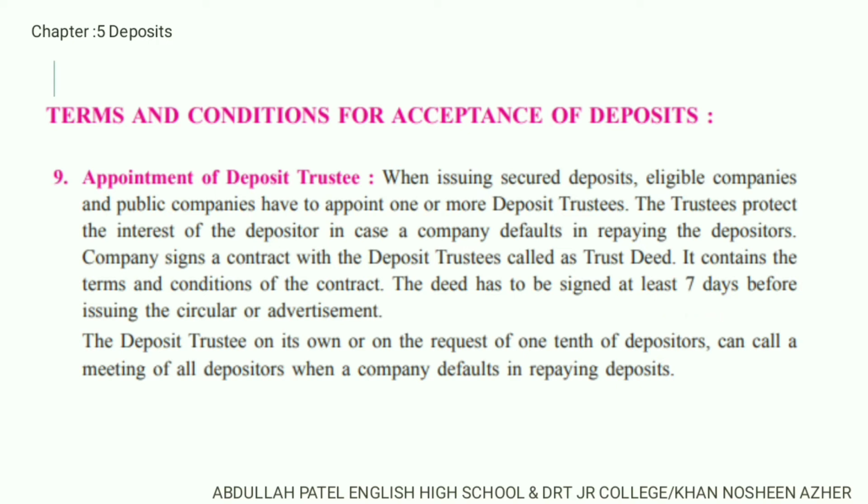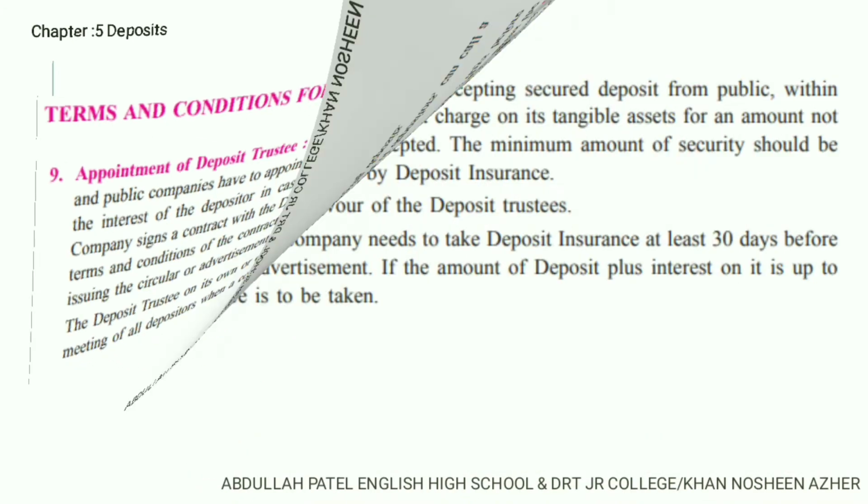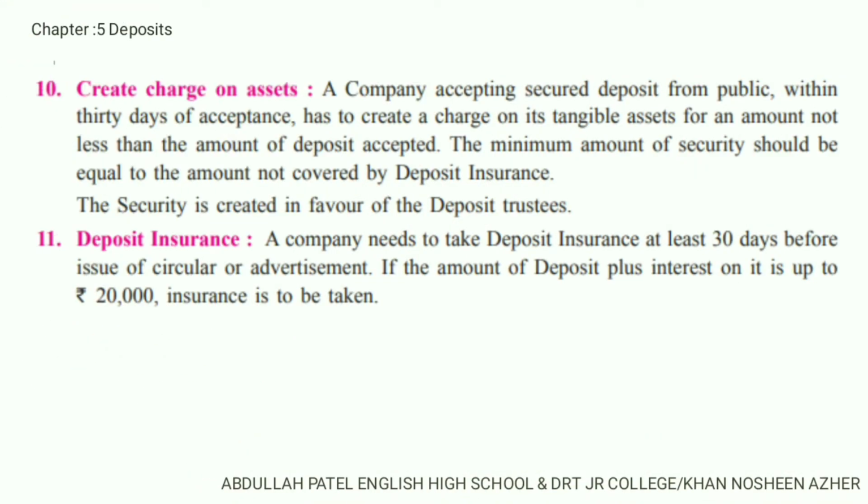Deposit trustees also have an option: they can conduct a meeting on behalf of the depositors when a situation arises related to default in repayment. We already said that a company can accept secured or unsecured deposits from the members as well as from the public. So when a company accepts deposits from the public, it has to create a charge on assets within 30 days of the acceptance.